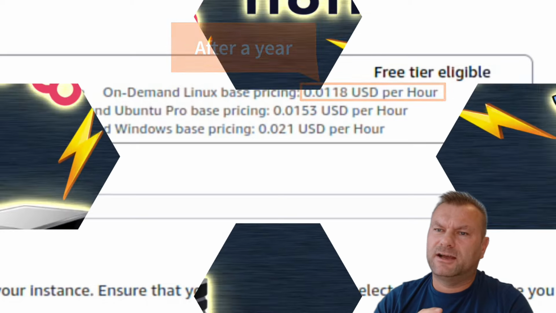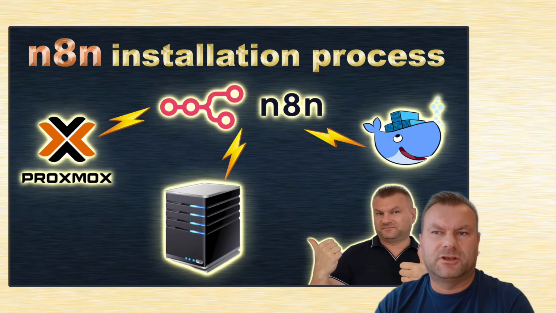Note that we already had a video showing how to run n8n locally, but that was a very basic setup where you had to be on the same network as your n8n server to be able to run and create new workflows. That was a very quick and easy to build setup that you could run on your laptop or PC, but you will have a problem using external webhooks or triggers or, to be honest, any traffic that needs to be initiated from outside of your network. You would have to configure some additional third-party tools to make it happen.